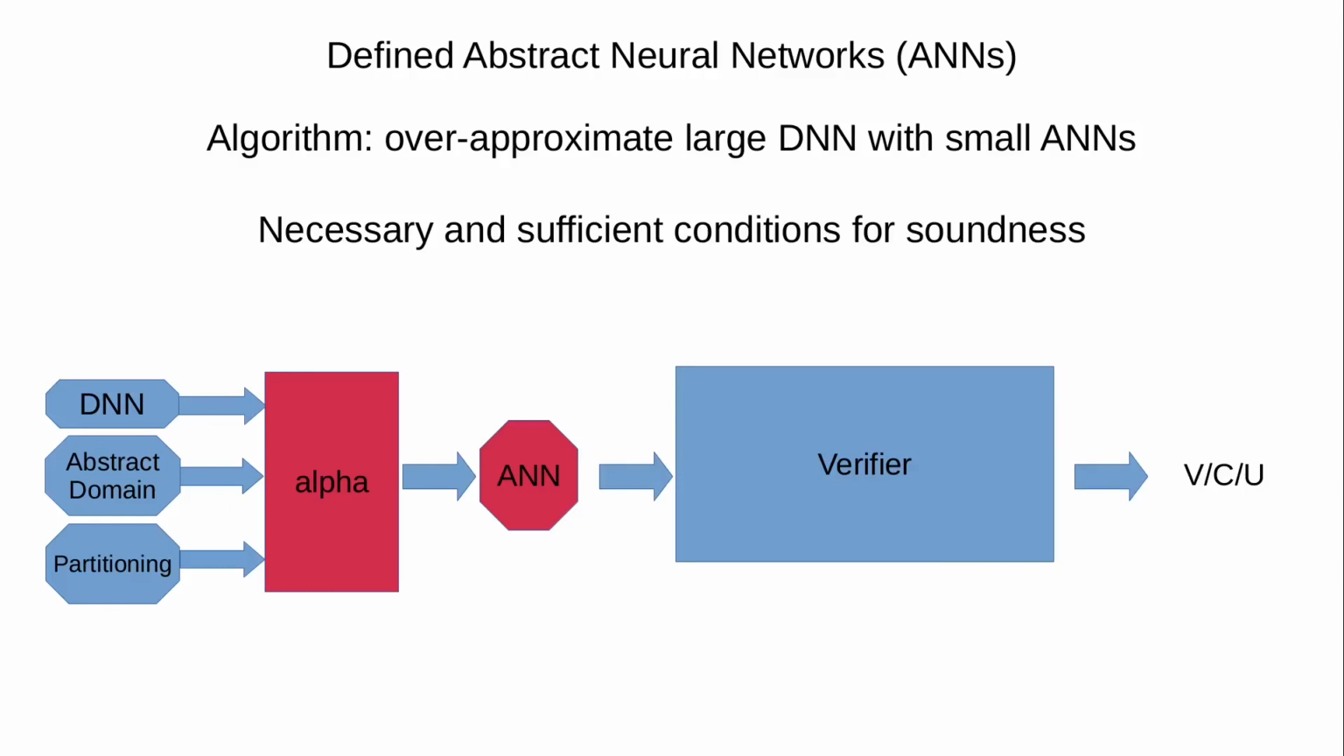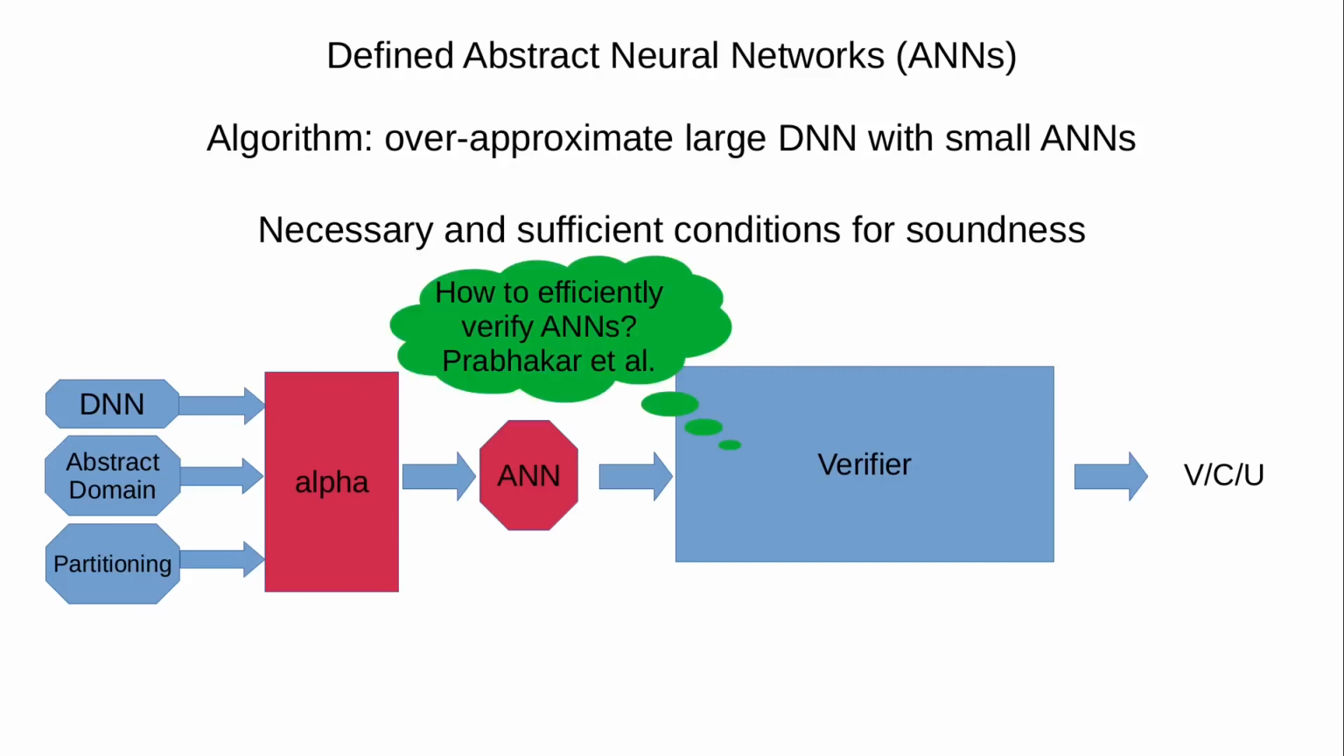There are two main areas of future work building on the foundations laid out in our paper. First is the problem of efficiently verifying an ANN once it has been constructed. One proposed approach for a special case of interval neural networks was described and evaluated by Prabhakar et al. last year. Extending such an approach to octagon and polyhedron neural networks would be an interesting direction for future research.